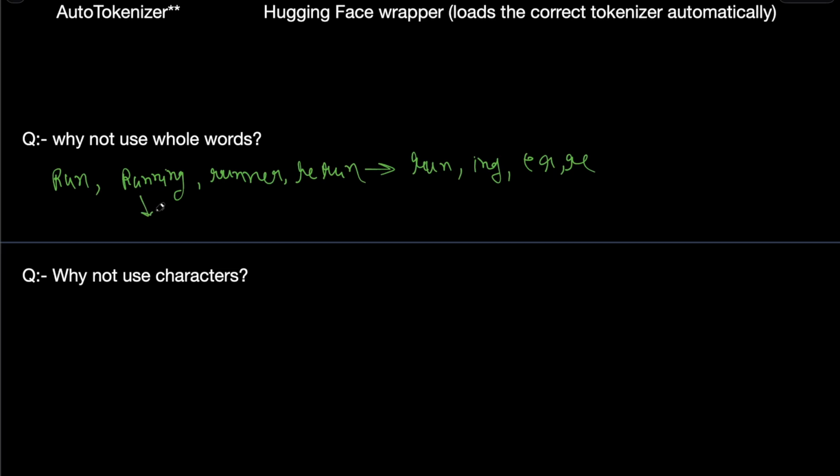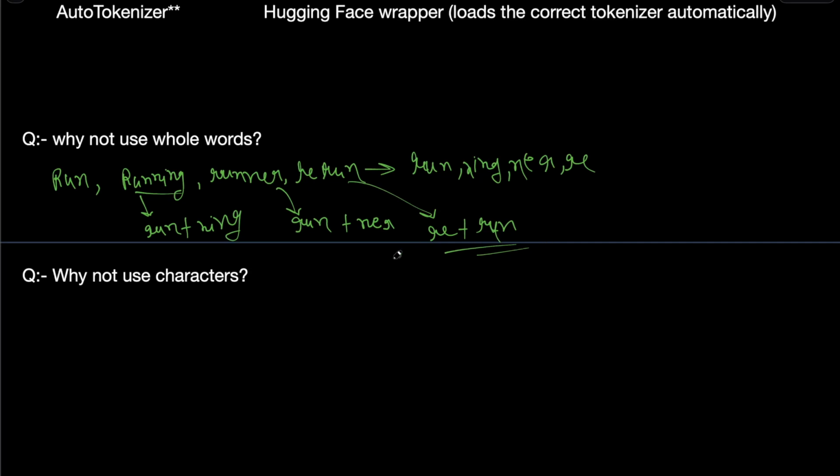So whenever we get a word, instead of storing running, it will generate run plus ning. For runner it will be run plus ner, and let's say that is stored. Similarly, rerun will be re plus run.